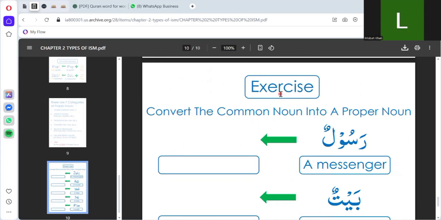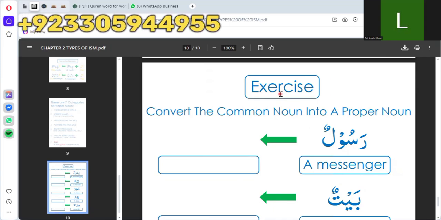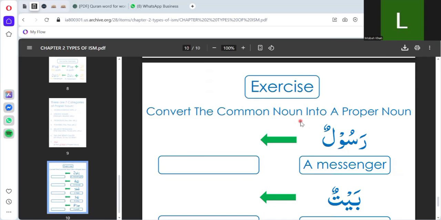Students, I will give you an exercise. Your task is to convert the common noun into a specific noun.